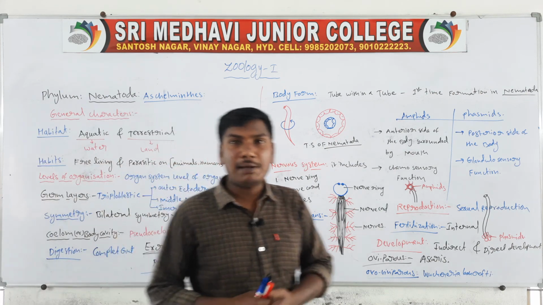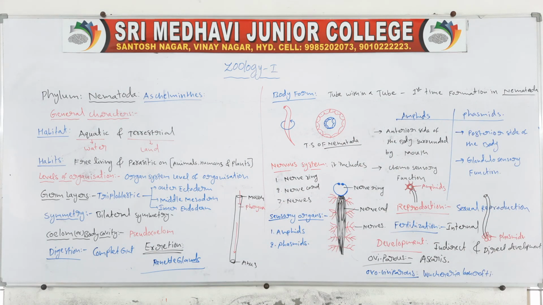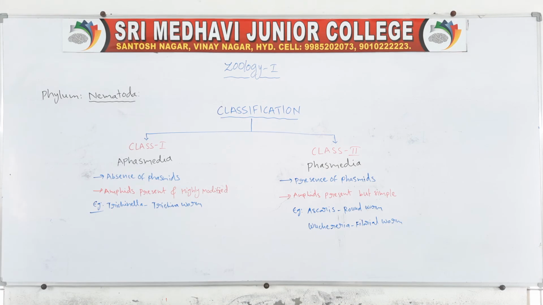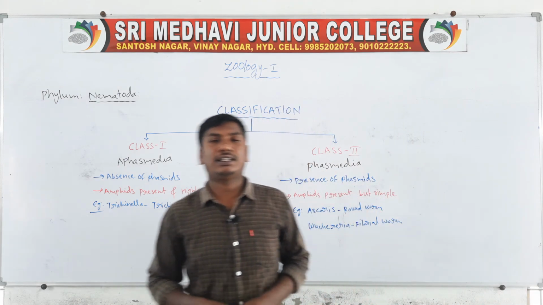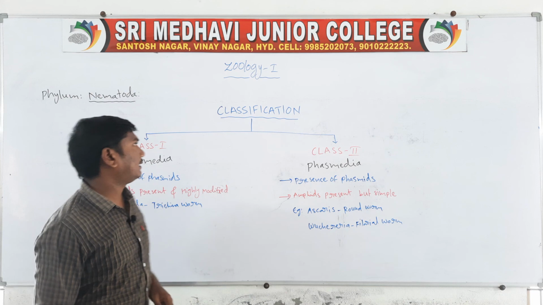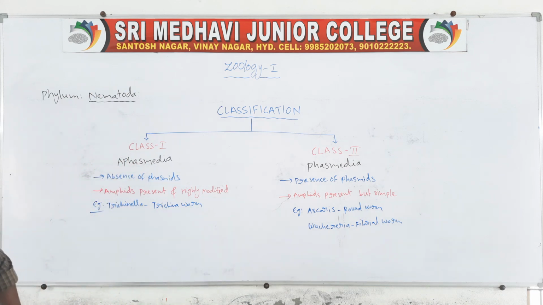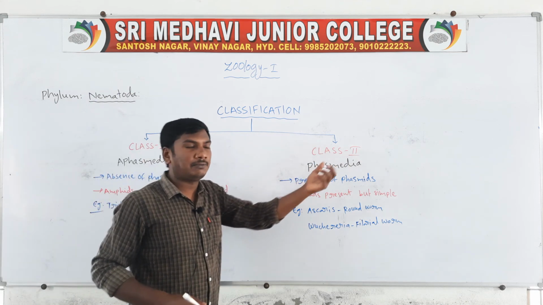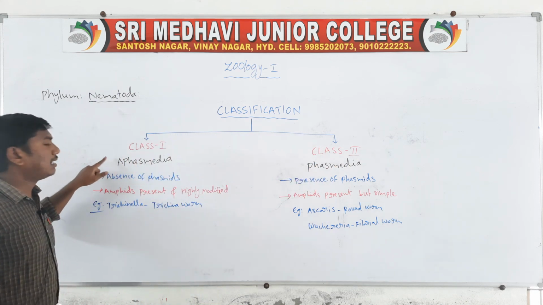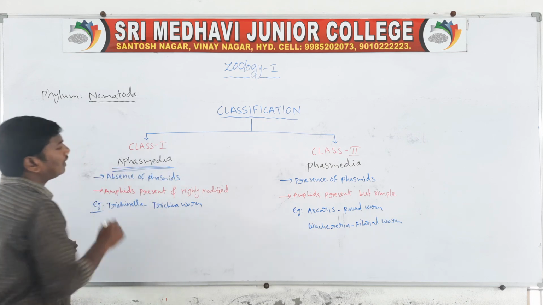Next one, phylum Nematoda classification. They are divided into two classes, class 1 and class 2. Class 1 is the Aphasmidia.